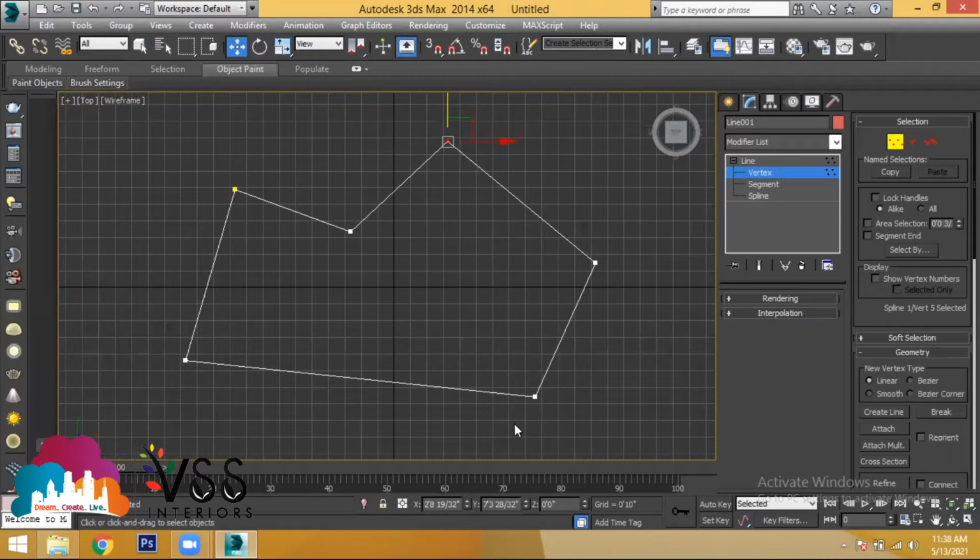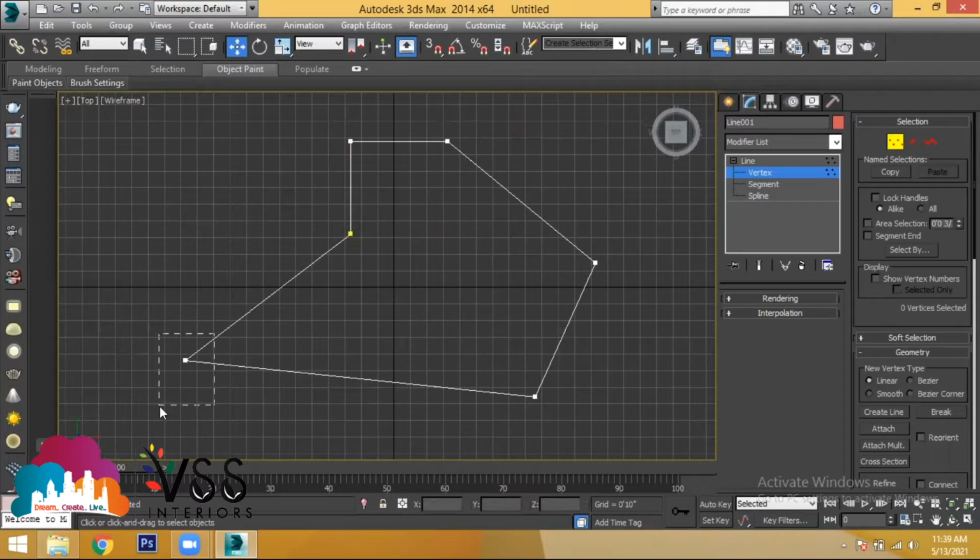You have to select the destination object. If you are moving in y, you have to copy y. Control C. Select the destination, source endpoint. Control V. Copy paste so that the line will become straight like this. If you want to make this endpoint move in x direction, make it straight, you have to select the destination, copy, select the source which you want to move, and then paste it. So like this, you can make the lines to be straight by choosing these axes.